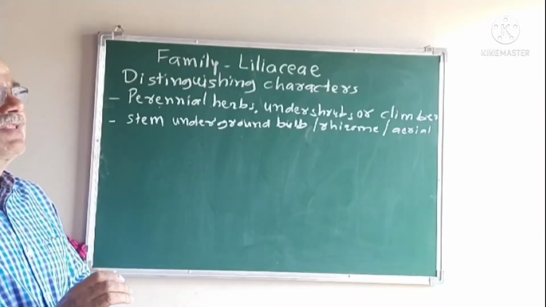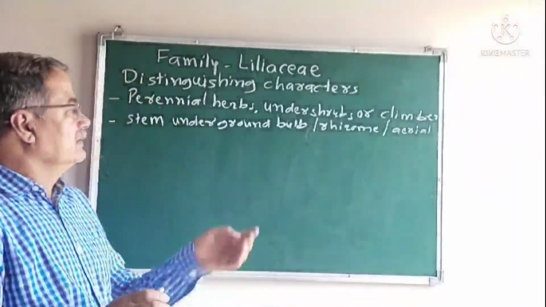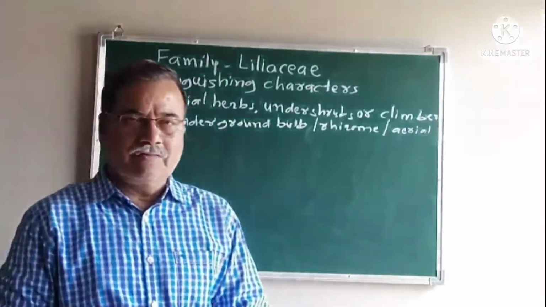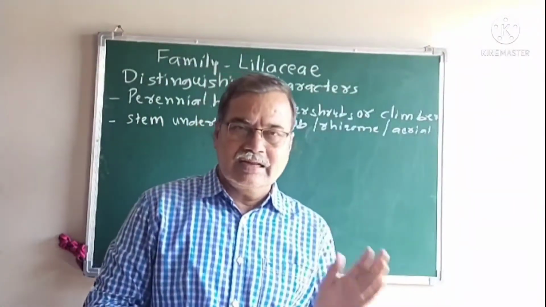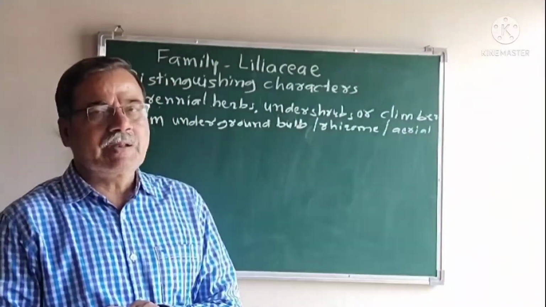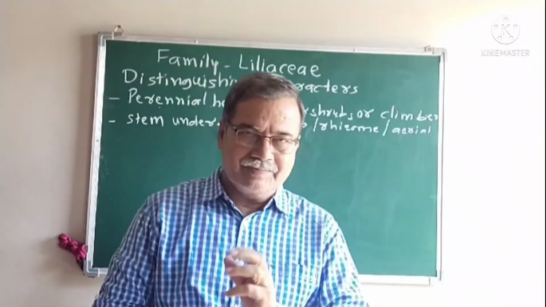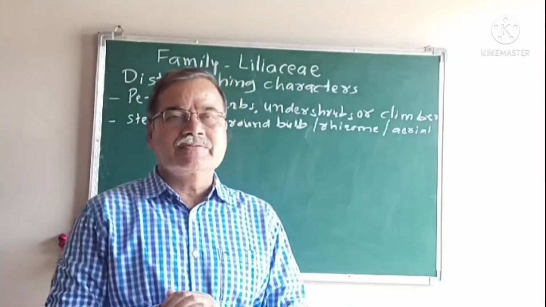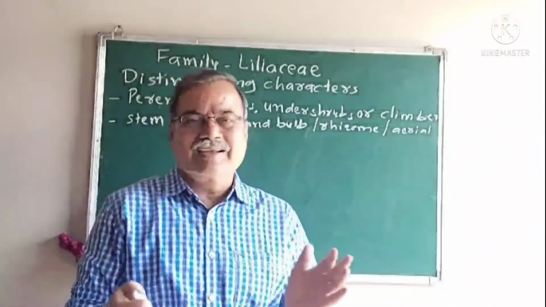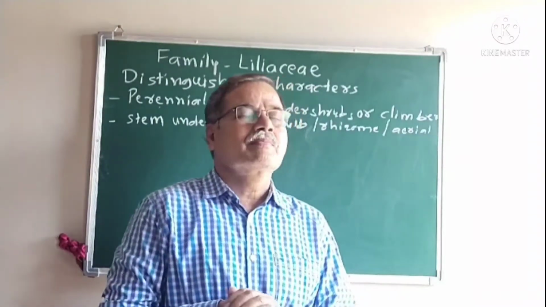The plants from this Liliaceae family have underground stems. Majority of the plants, that is Allium cepa, Allium sativum, bear the bulb, means small bulbs. When we break the garlic or onion, we get the bulbs.